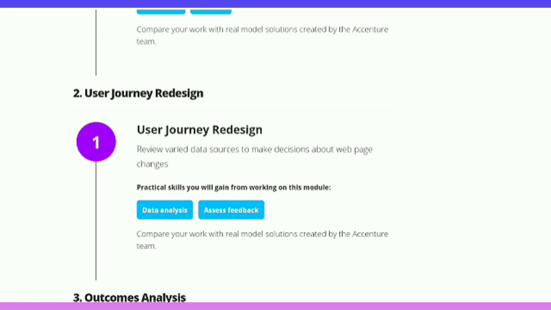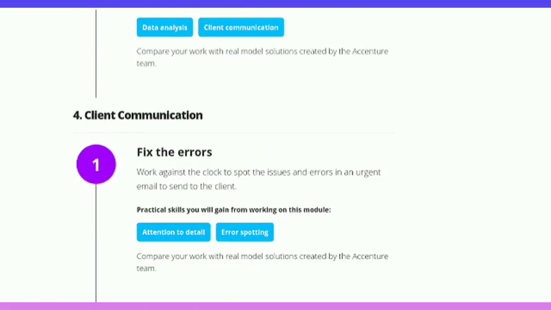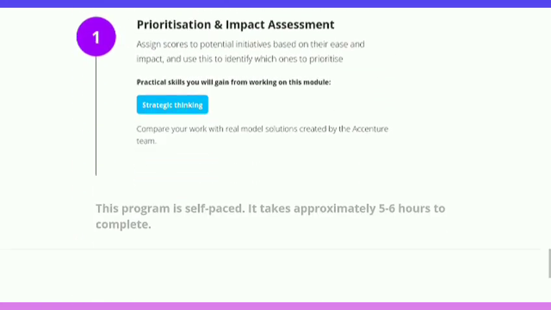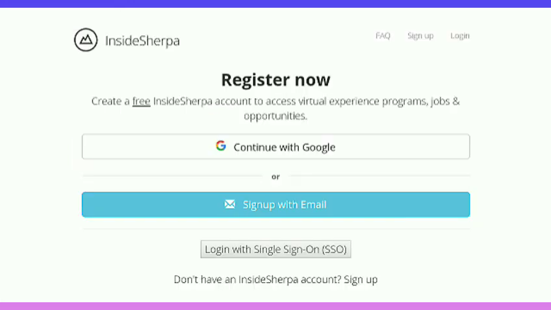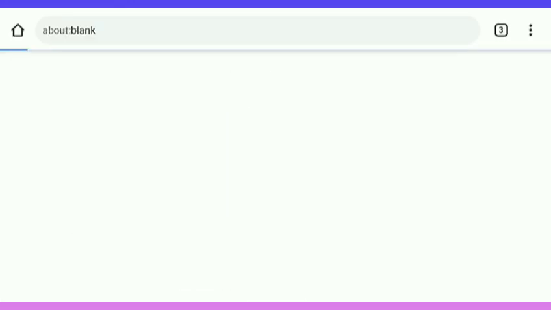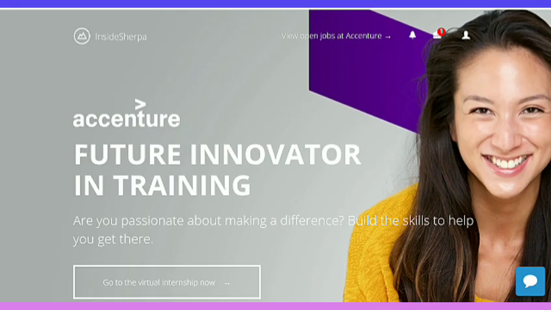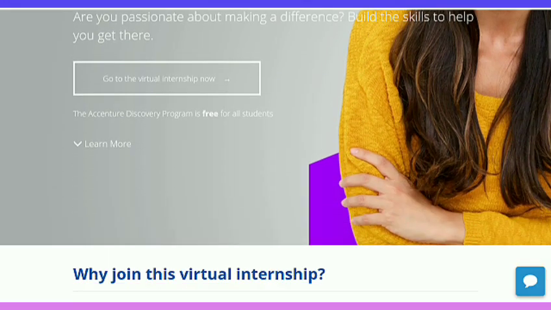These are the course content. There are 5 modules and 7 tasks in total. There are 2 modules which have 2 tasks each. Now I am going to register. You can register if you are new on this platform, but I already have an account, so I am going to start this internship.